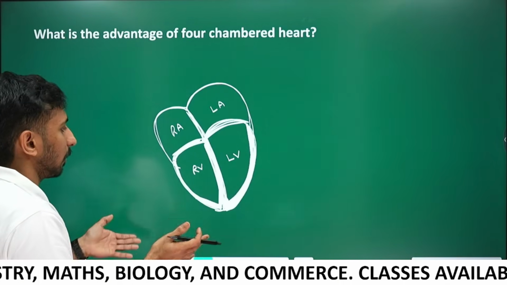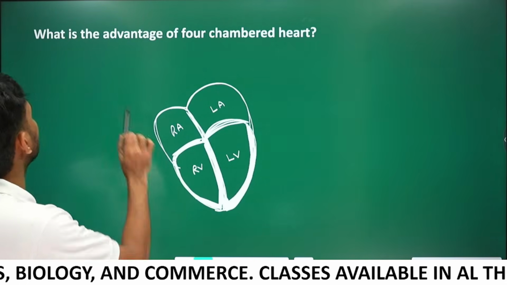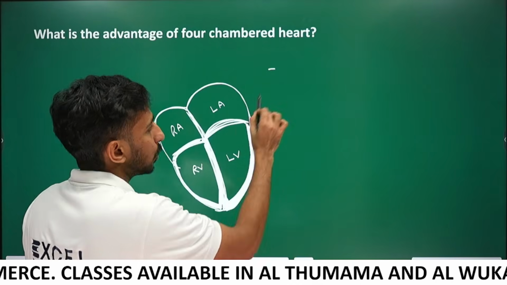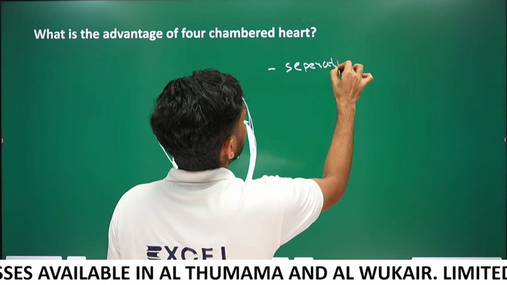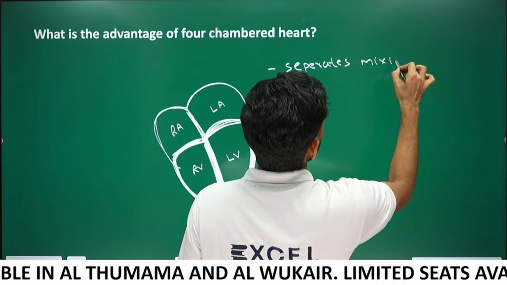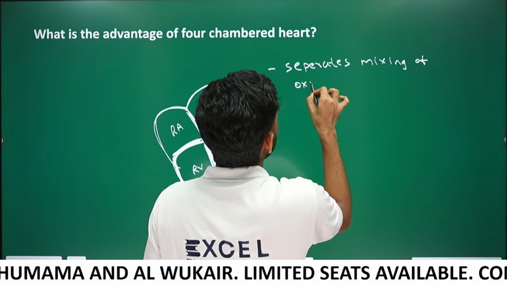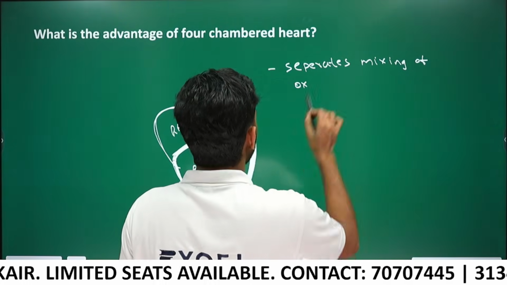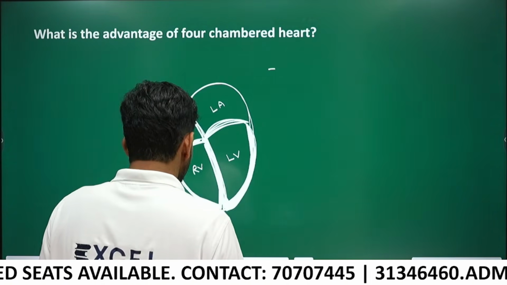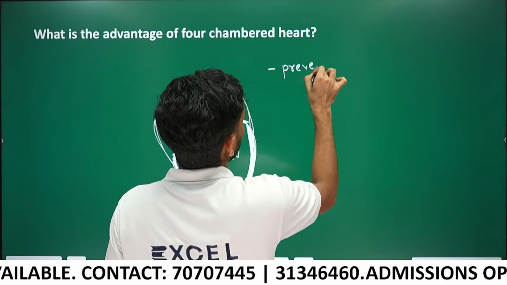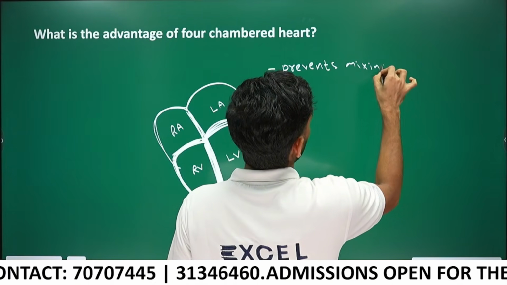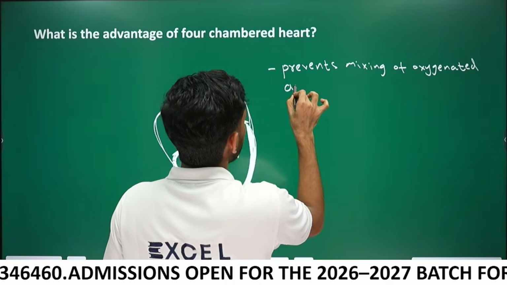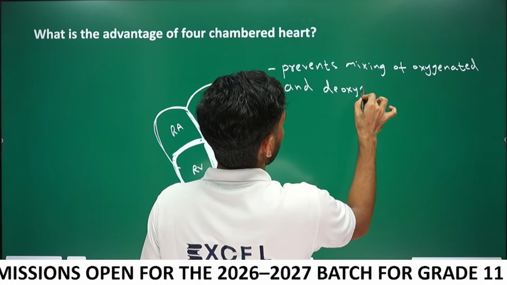Now let's see the advantages of a four-chambered heart. Many advantages are there, guys. One advantage: it prevents mixing of oxygenated and deoxygenated blood.